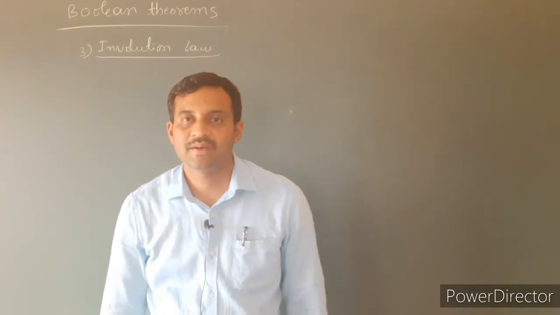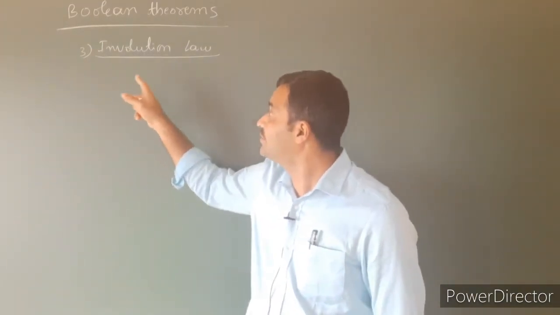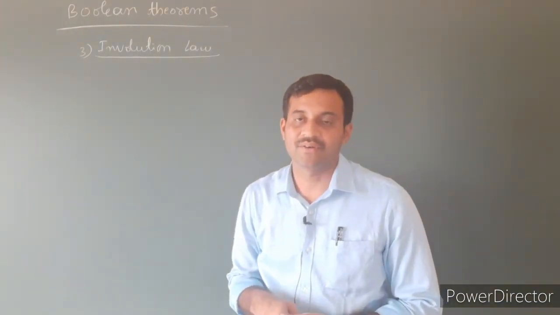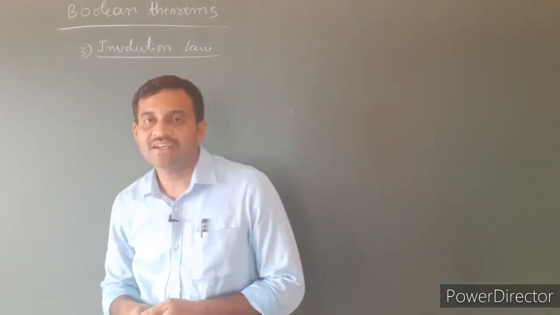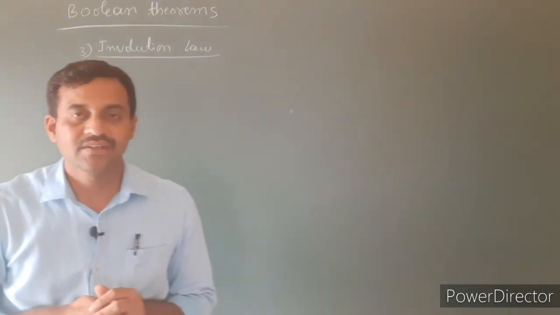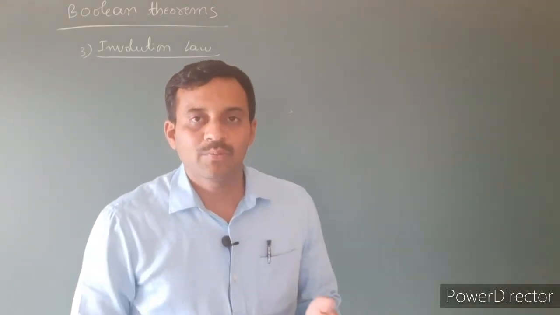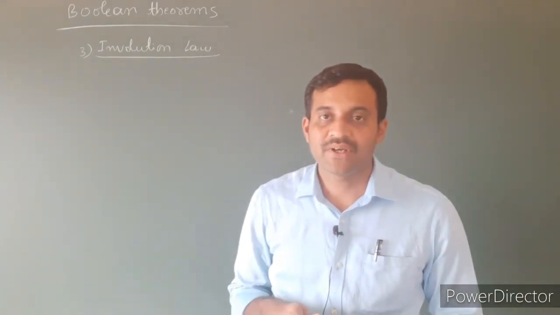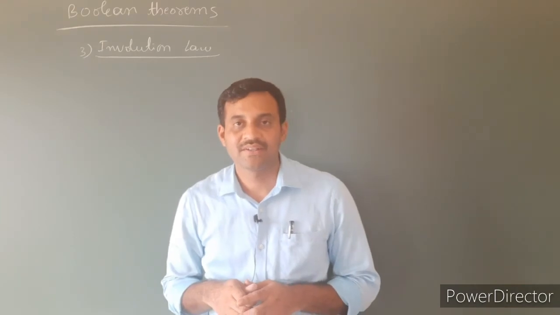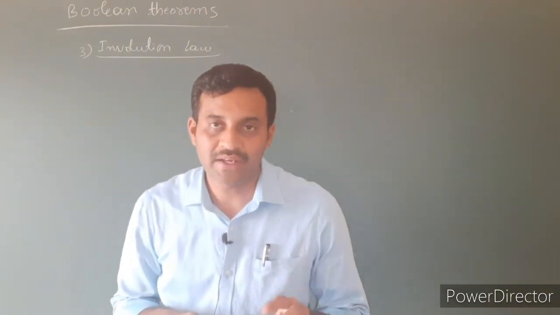Consider the third theorem, that is the involution law. The involution law states that the complement of the variable, complemented again, is always equal to the variable itself.